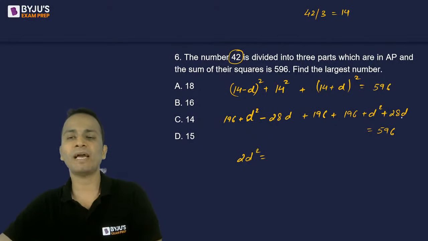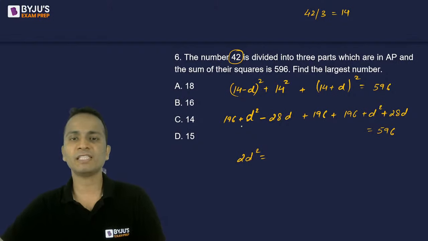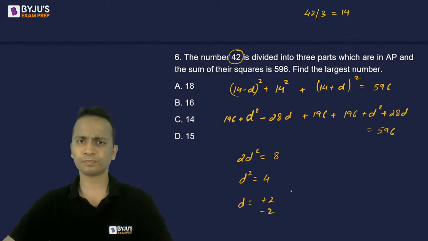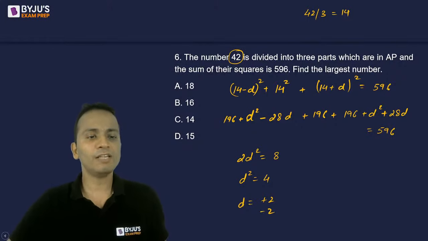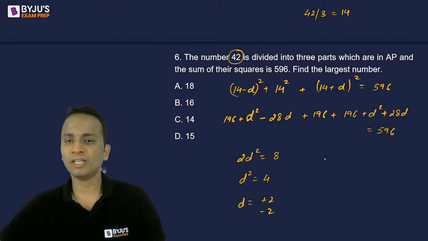So 28D and minus 28D will get cancelled. So 2D square will become 596 minus 196, 400, 204, and that is 8. So D square will be equal to 4, and the value of D will be either plus 2 or minus 2, right? Now, if I consider the value of D as plus 2, the three numbers will be 14 minus 2, that is 12, then 14, and then 14 plus 2, 16.